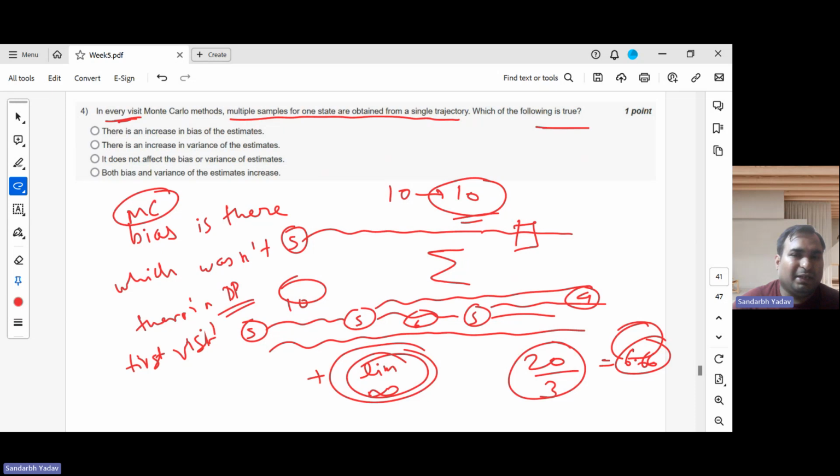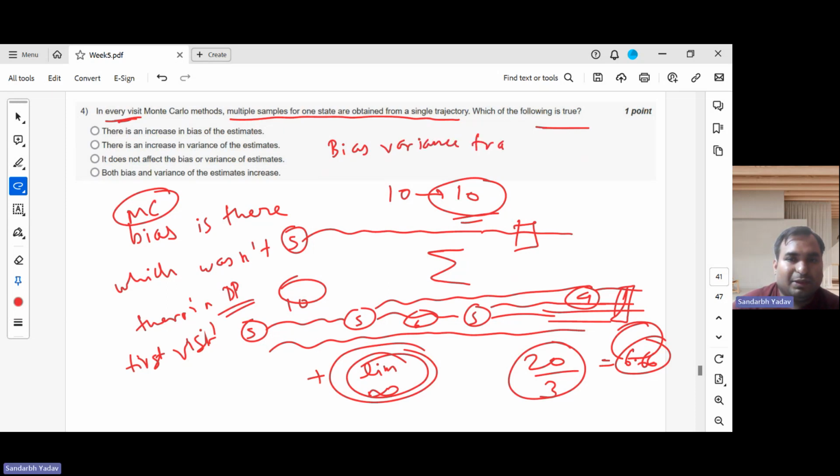So in that way, this bias was getting introduced, like if suppose some rare event is here, then it was getting counted 3 times in this case. So in that way, bias is getting introduced. So the options are like this is a single option, correct? So there is an increase in bias of the estimates, and there seems to be an increase in variance. Okay, so bias variance, you might know about this one.